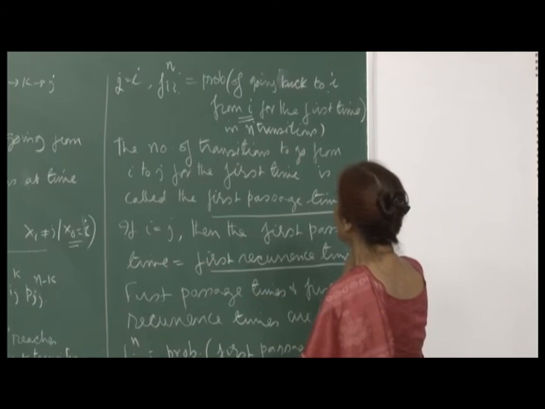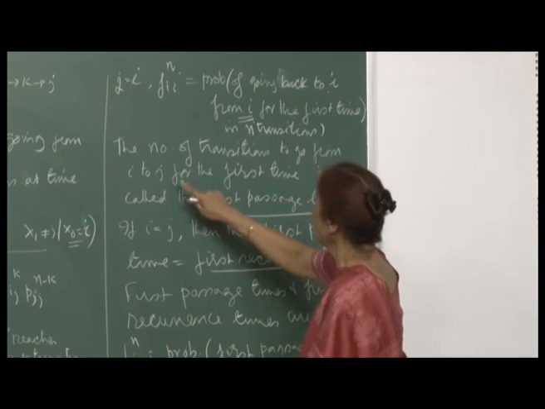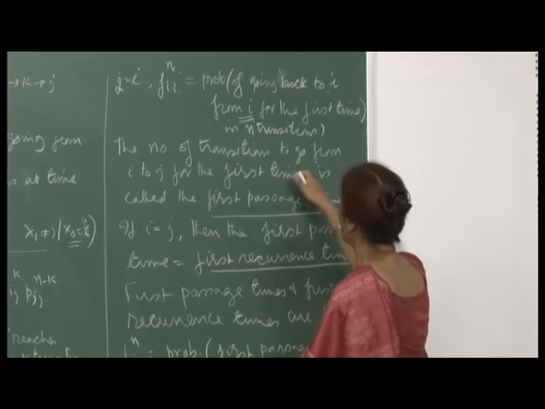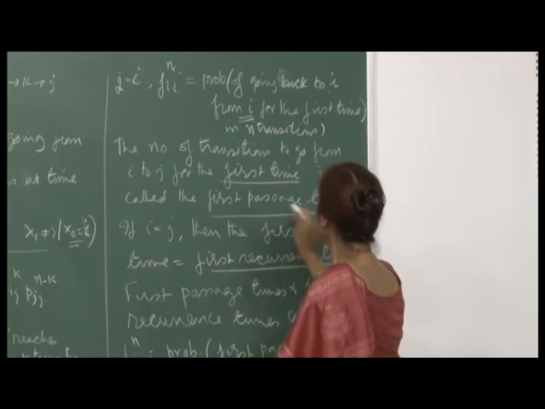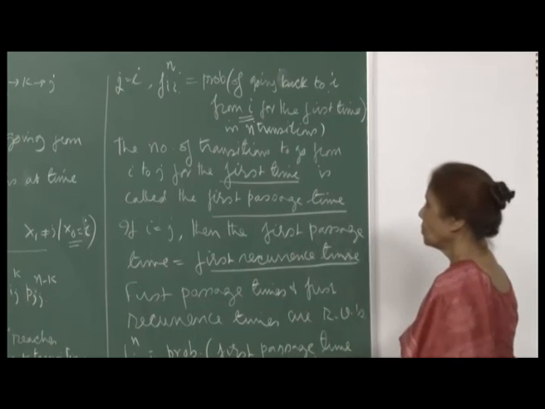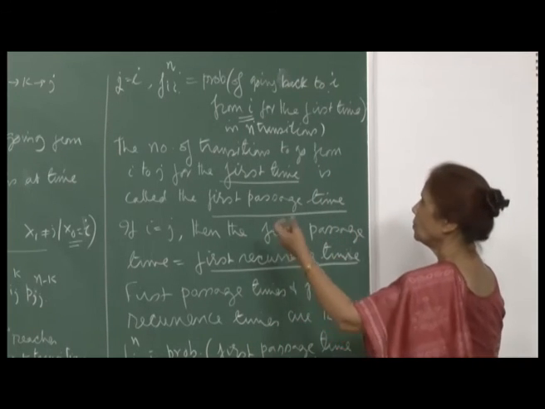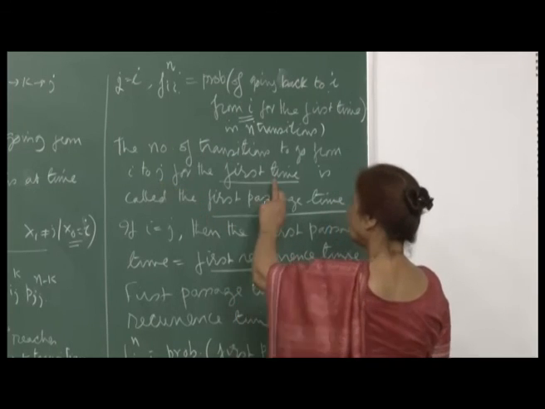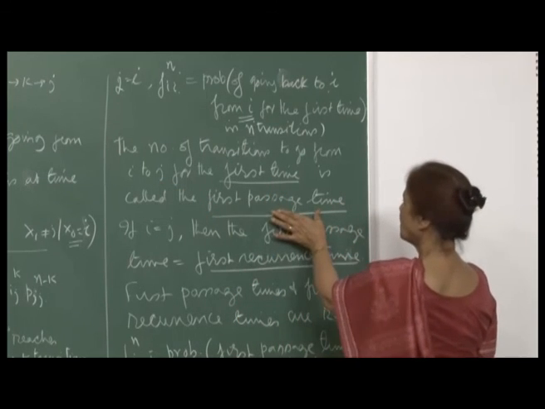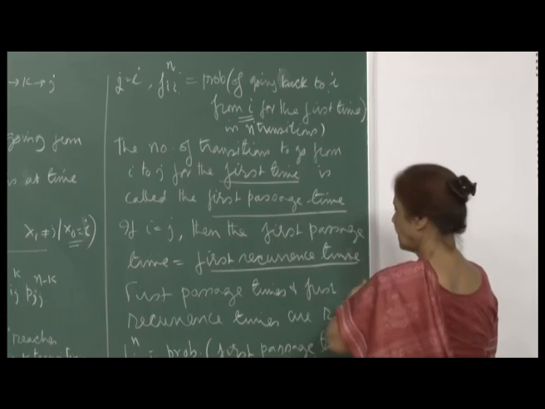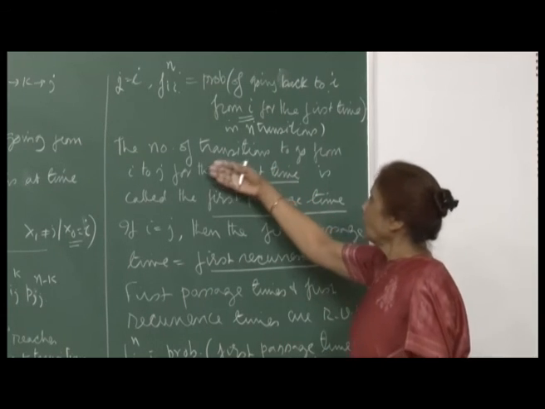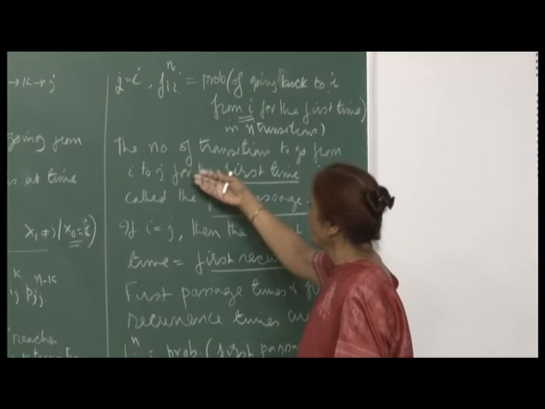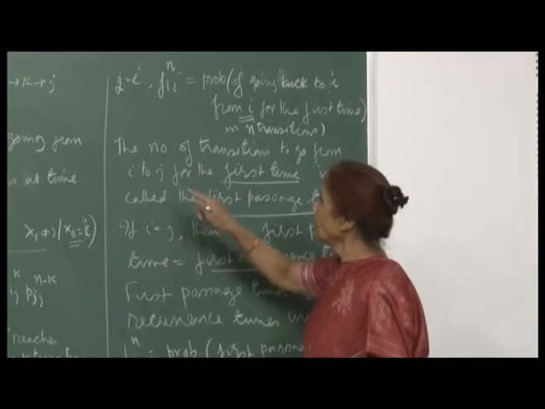So, now the number of transitions to go from i to j for the first time is called the first passage time. The number of transitions required to go from i to j for the first time we define as the first passage time, and you can see that this is also a random variable, because you do not know how many transitions you will require to go from i to j for the first time.